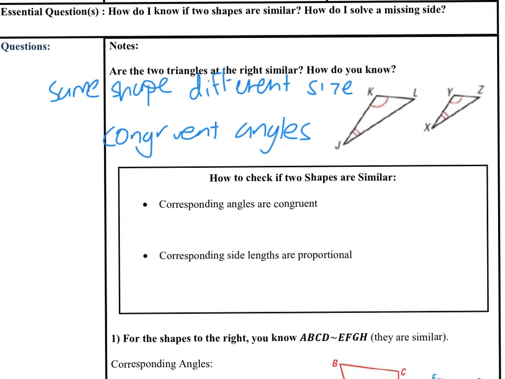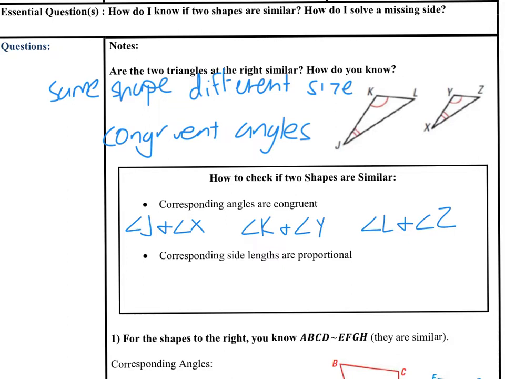match up. So what I mean by that is, if I'm looking at these two pictures, angle J that's in the first triangle, you can see it has 2 marks. It would match with angle X. So I'm going to say that they would have the same measure, angle J and angle X. The other angles that would match would be angle K, has 1 arc on it. It would match with angle Y. And then the two that have no marks, angle L and angle Z, they would also need to match and have the exact same number. So like maybe they're both 47 degrees.